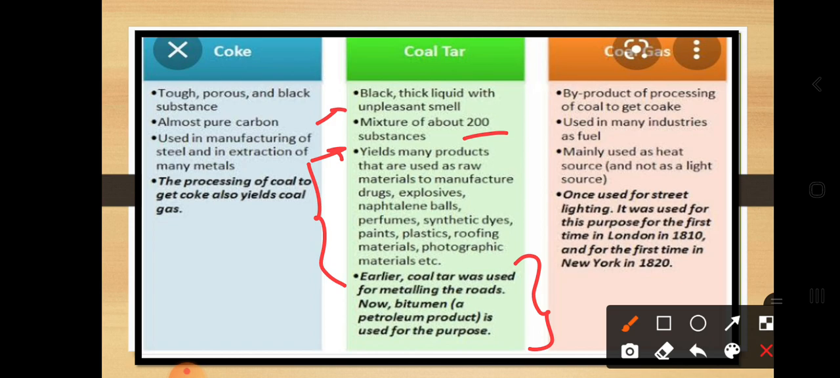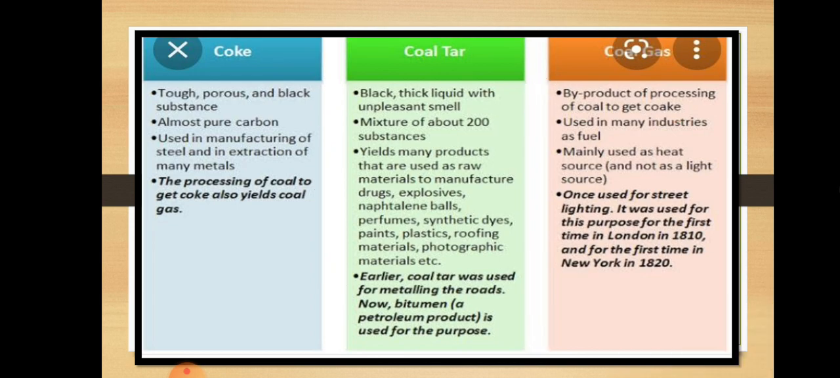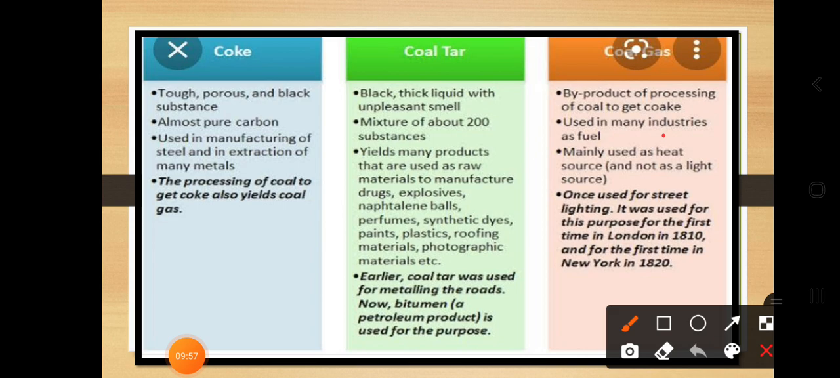What do you mean by coal gases? It is the byproduct of processing coal to get coke. We use it in many industries as a fuel, and it is mainly used as a heat source and for getting light. So dear students, one example they have mentioned about the coal gases is that it was once used for street lighting. It was used for this purpose for the first time in London in 1810. So with the help of coal gases, lighting the streets was possible.